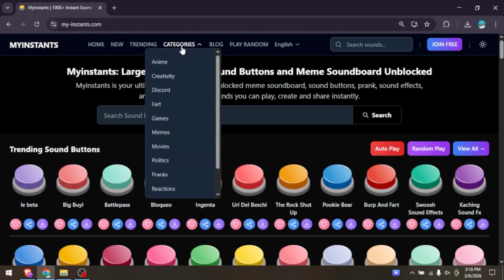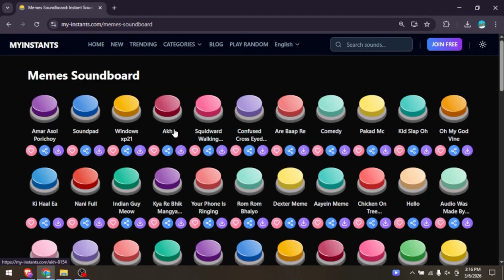If you want to explore more sounds, click on the Categories section. Here you will find many categories like anime, games, memes, movies, reactions, pranks, and sound effects. Just choose any category to see related sound buttons.